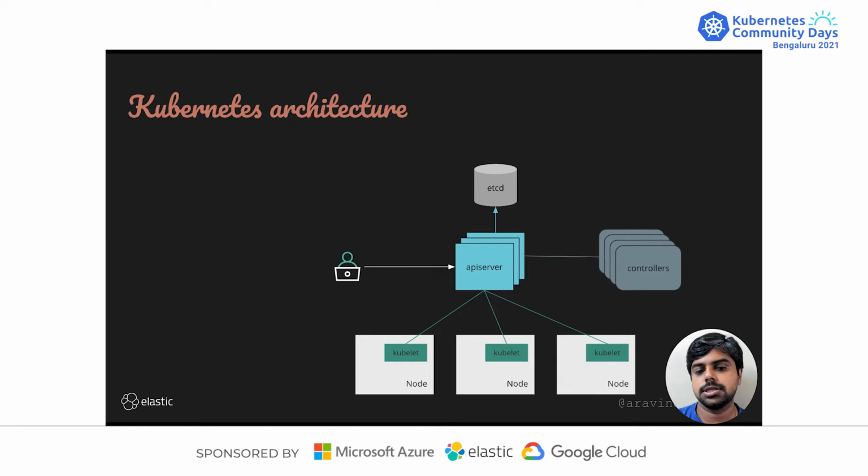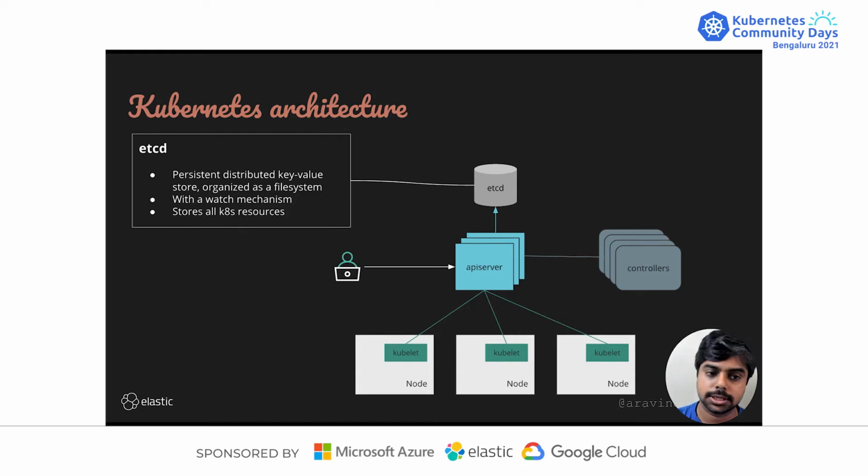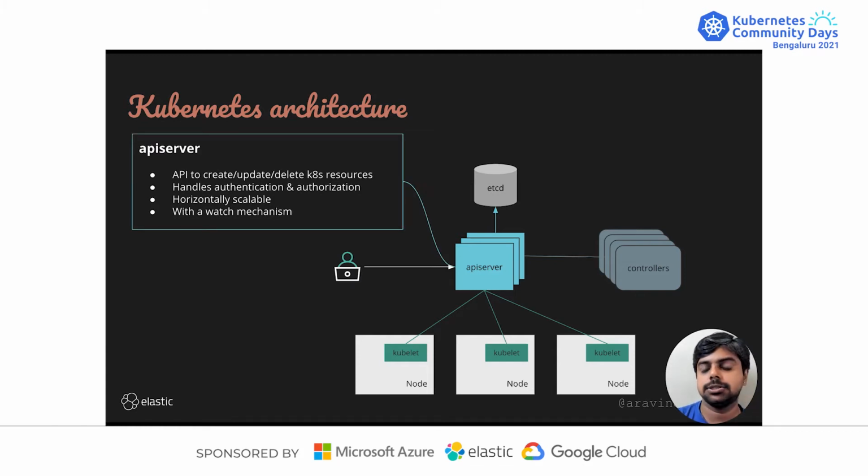At a large scale, this is how the high-level architecture would look. You have multiple controllers, an API server through which you interact with tools like kubectl, and nodes which run kubelets. There is a state store like etcd which contains all the information about the resources. etcd is a persistent distributed key-value system which watches everything and stores the information. The API server contains all the APIs to look at what sort of resources are there.